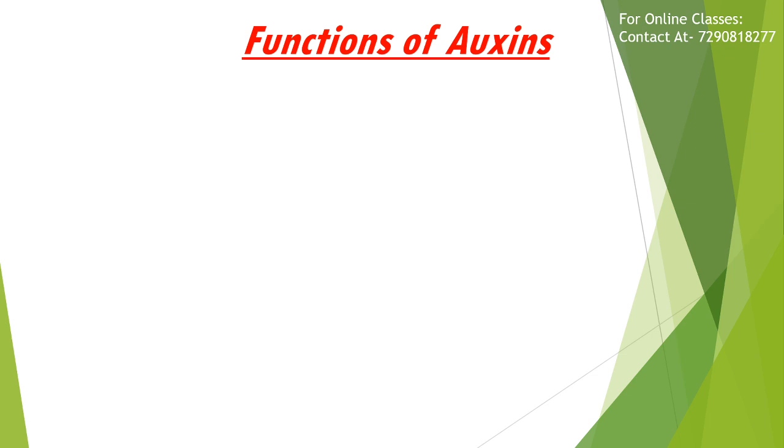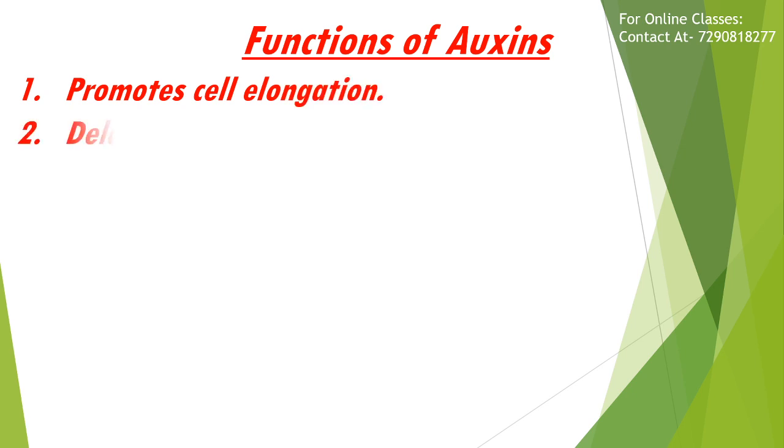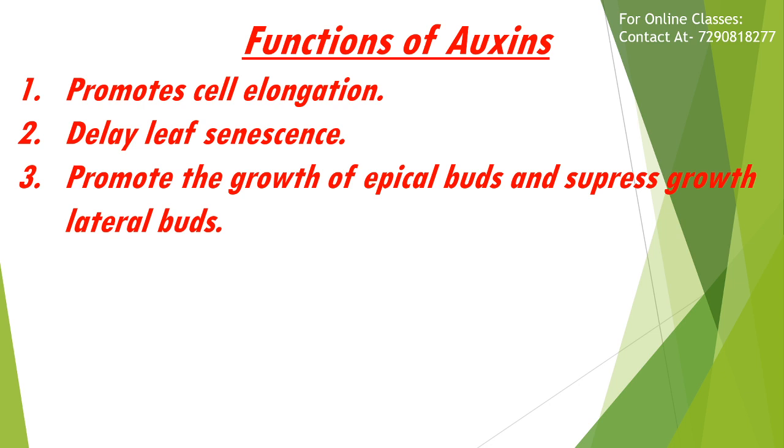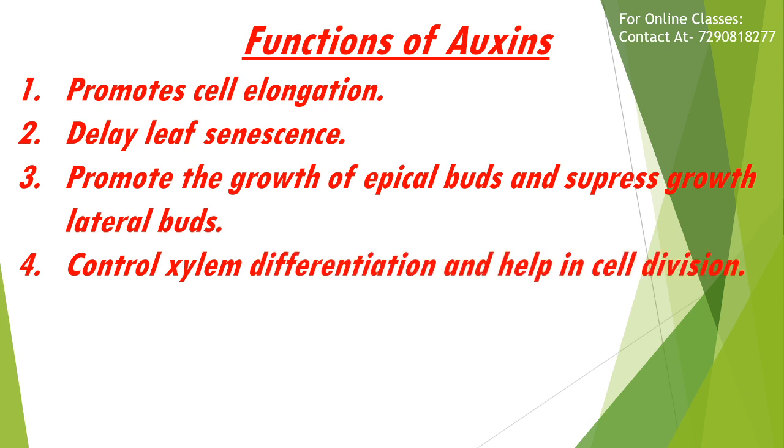Students, now we will discuss some important functions of auxins. Auxins promote the growth of stem, root and fruits by cell elongation. They delay leaf senescence. It means auxins prevent dropping of fruits and leaves at early stages. They promote the growth of apical buds and dominate over lateral buds. This phenomenon of suppression is called apical dominance. They control xylem differentiation and help in cell division.